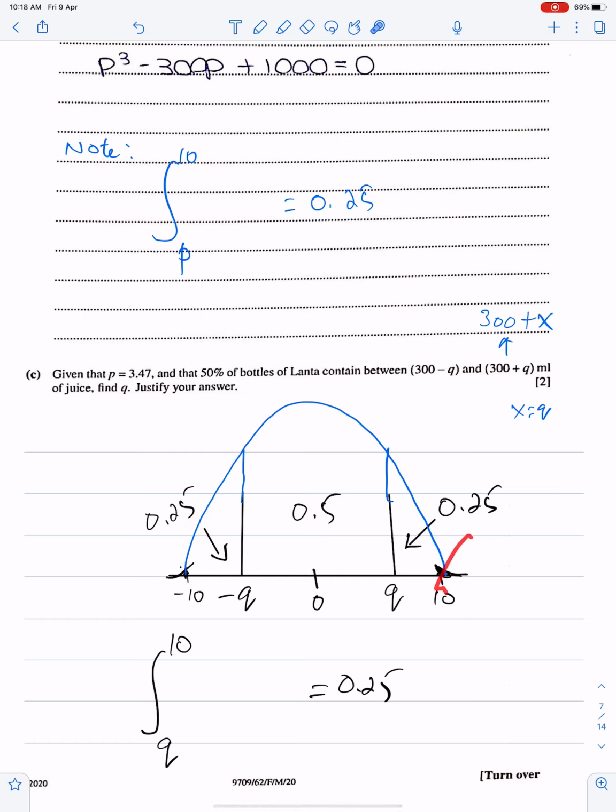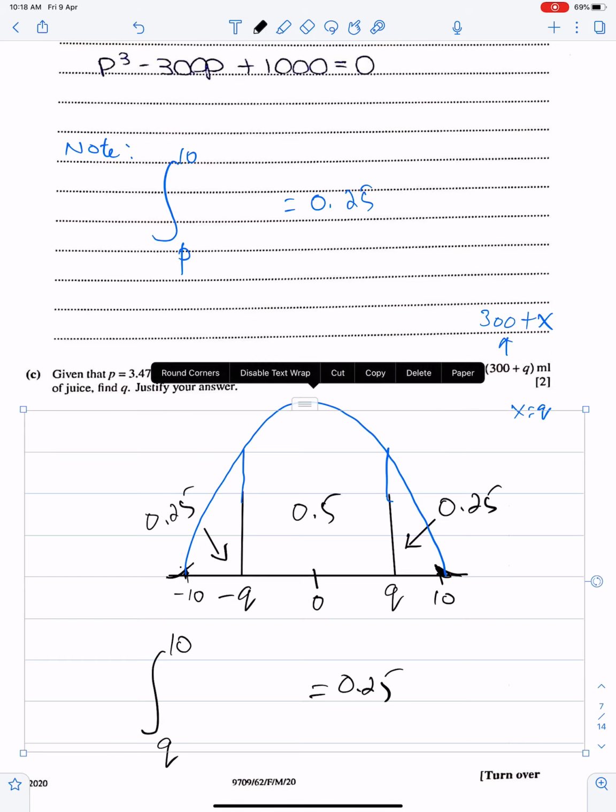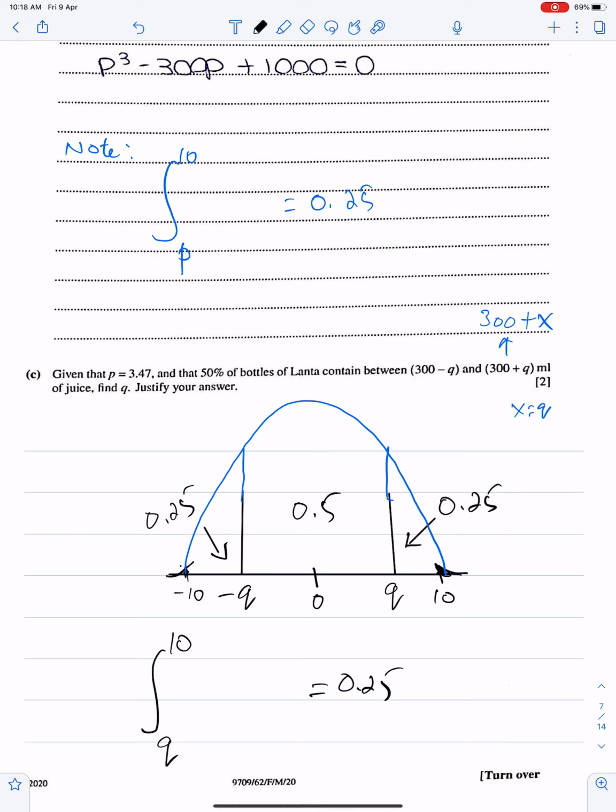This is the upper limit and this is the lower limit, and they are saying between 300 minus q and 300 plus q. If you compare 300 plus q with 300 plus x, then x will be q. And comparing the other, x will be minus q. So from minus q to q, the area is 0.5, it's given.